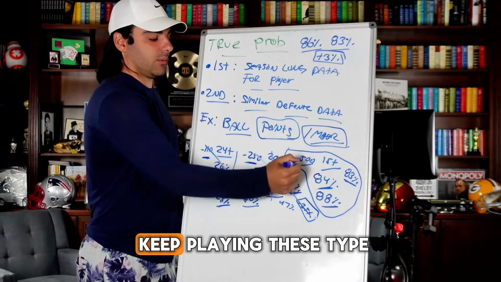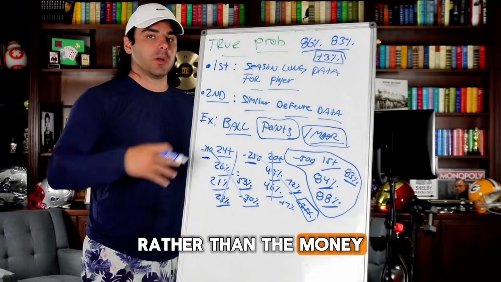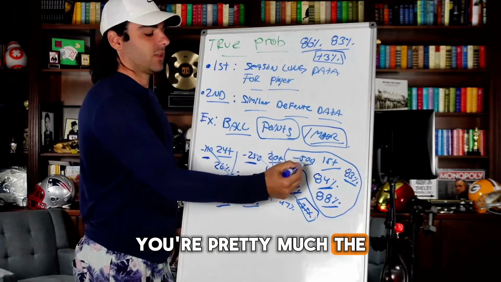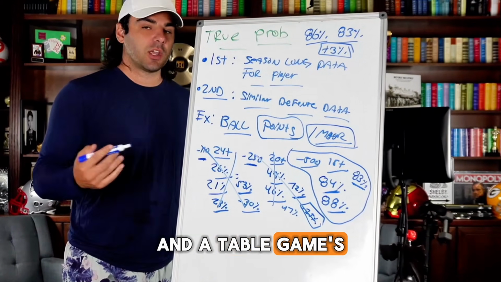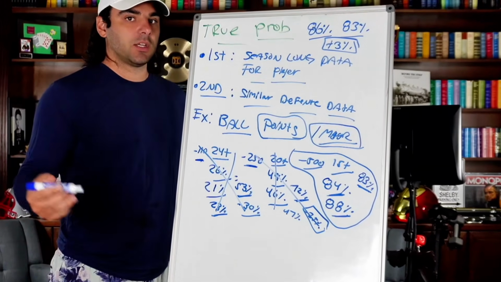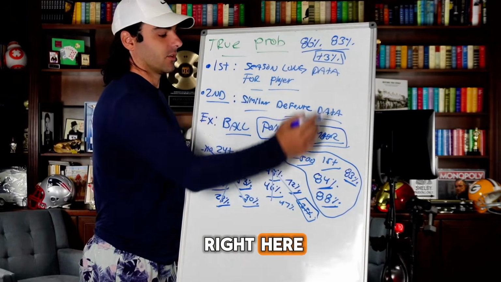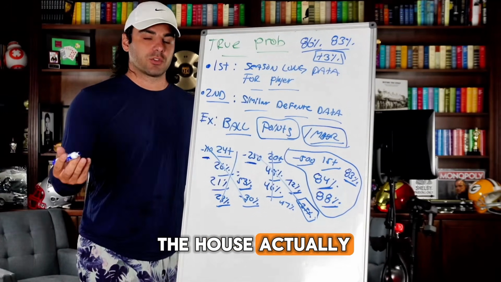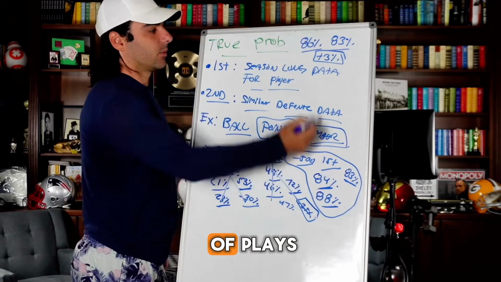So long term, you keep playing these type of plays, you will actually have an advantage over the sportsbook rather than the money being shelled to you. You're pretty much the house in this aspect. When you're sitting down at a table game and a table game's house edge is 3%, they're taking 3% long term. Now, this is flipped right here. These type of plays, it's flipped where you're the house actually, and you're taking in that 3% the longer you play these type of plays that line up.